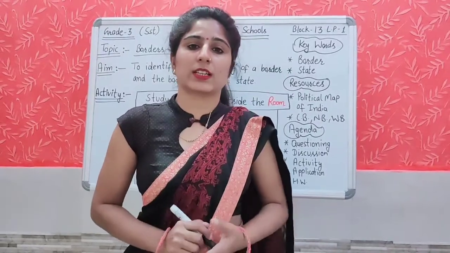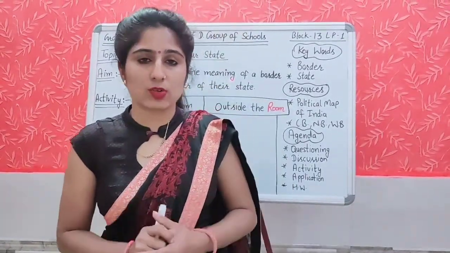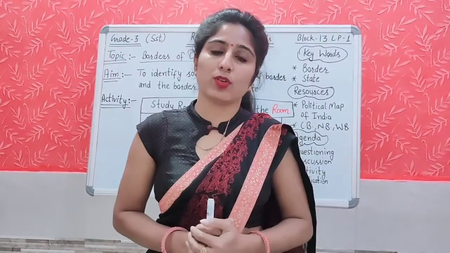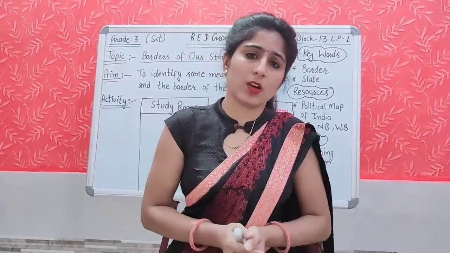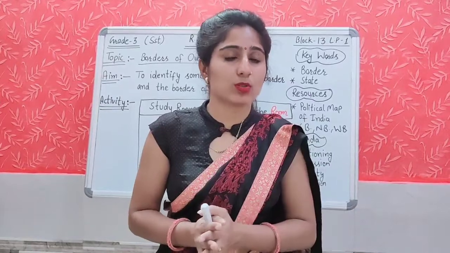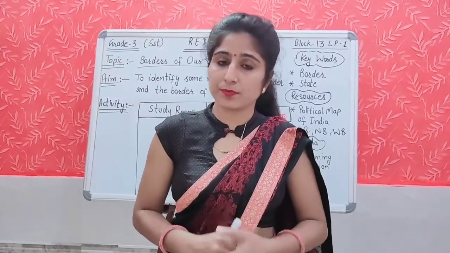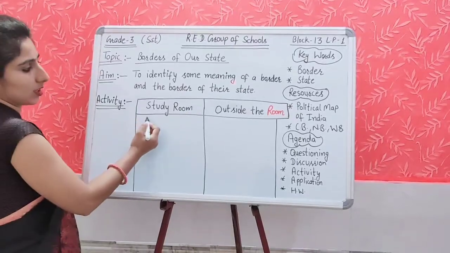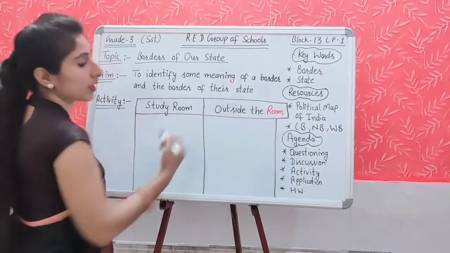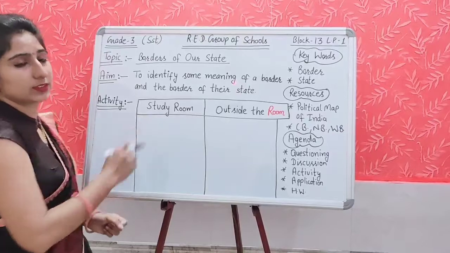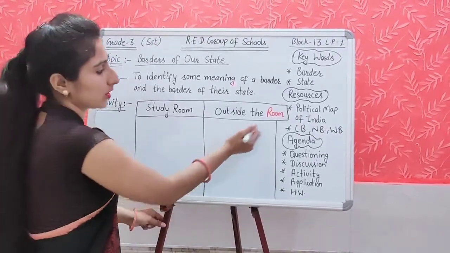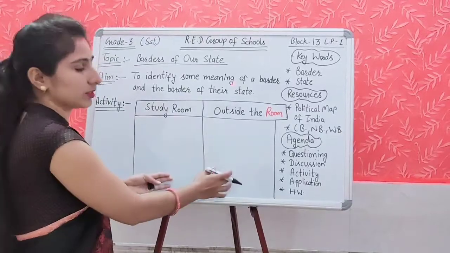Now let's move to the activity part, students. Now what will you do? You will draw a line on the entrance of your door, and you will observe outside from the room also and in your room also. And after then you will make a table in your notebook like this, study room and outside the room, and you will write the differences. What do you see in your study room and what do you see outside the room? You will write the differences here.